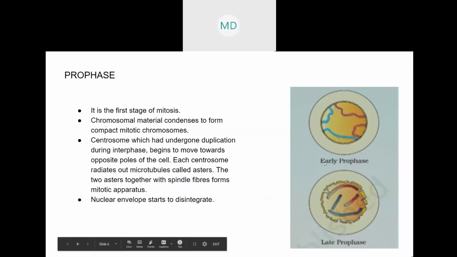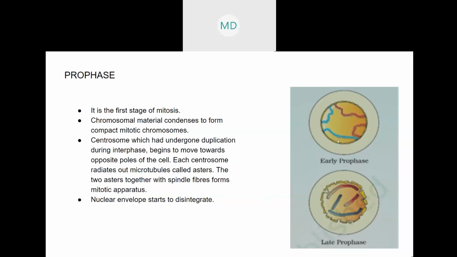These are the main changes taking place during prophase. The chromosomes were first found in disintegrated form, but then they start to form the structure of the chromosome.